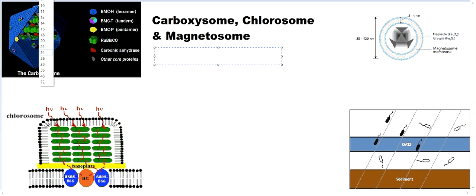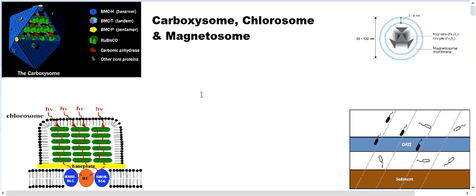To know about carboxysome, we need to know about a special enzyme which can absorb or fix carbon dioxide and help in the process of photosynthesis. Photosynthesis requires carbon dioxide, right? So that enzyme is Rubisco. You can see over here written Rubisco, and Rubisco is actually a short form. The long form of Rubisco is ribulose bisphosphate carboxylase oxygenase.